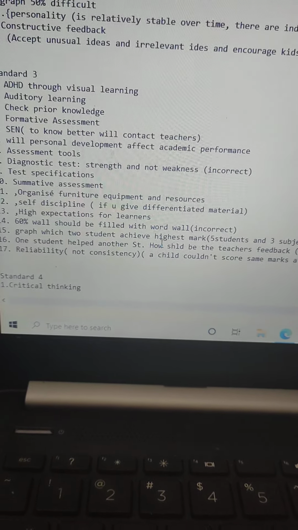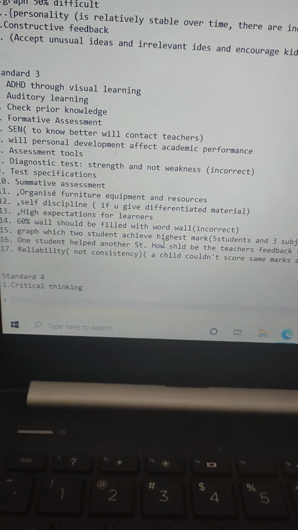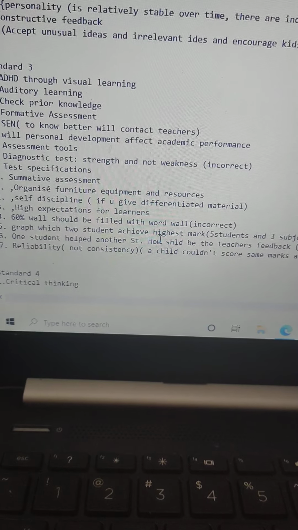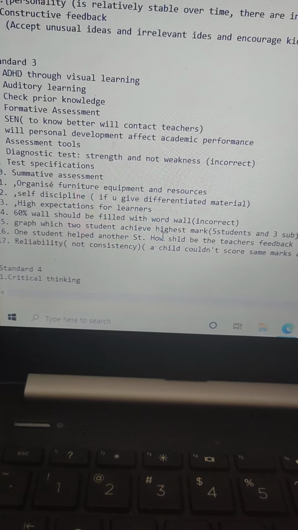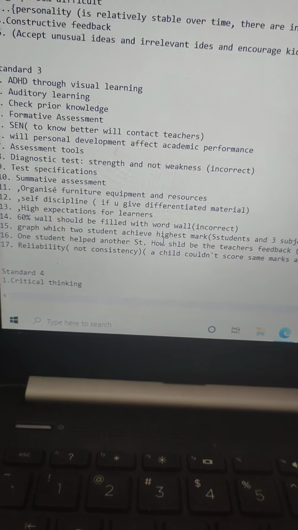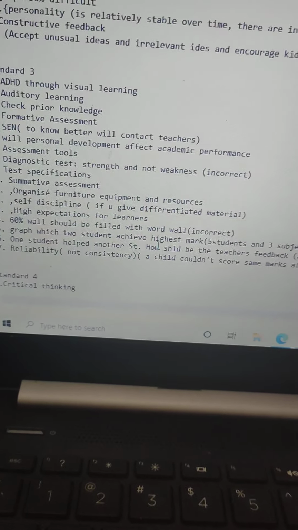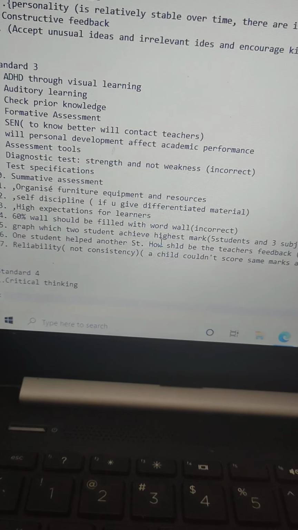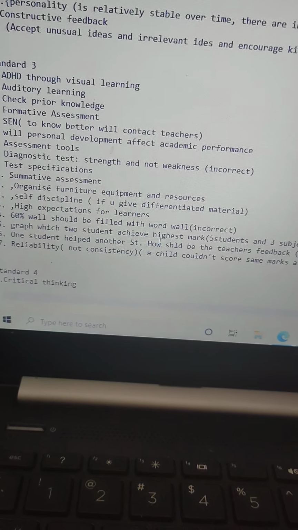And then there were questions related to whether personal development affects academic performance. Yes, no, a few options were given to judge. And assessment tools: they should be differentiated to cater to the individual needs of the kids.